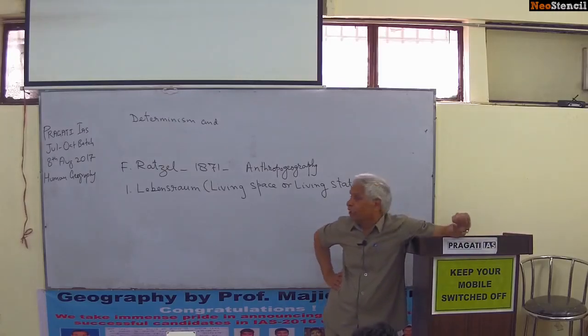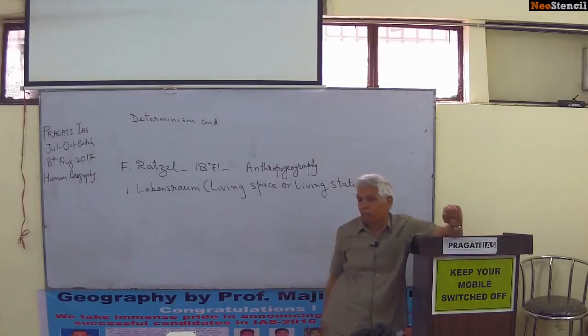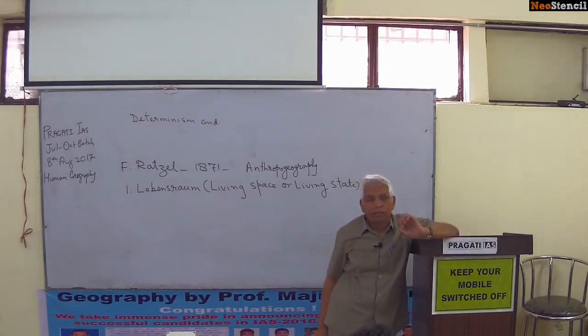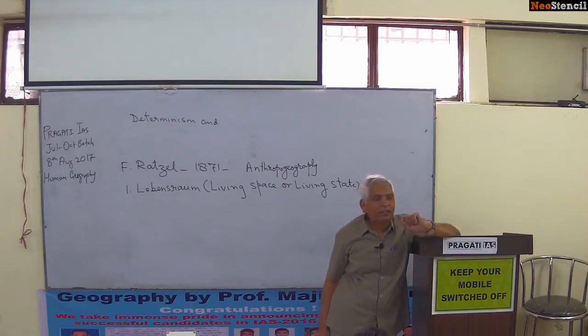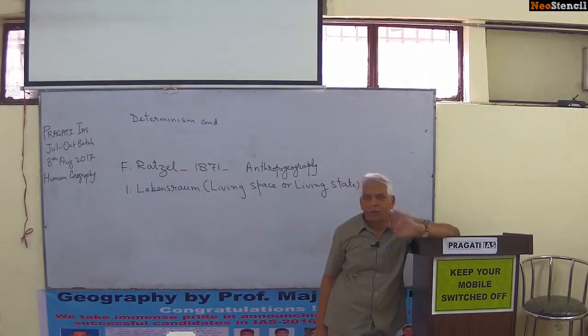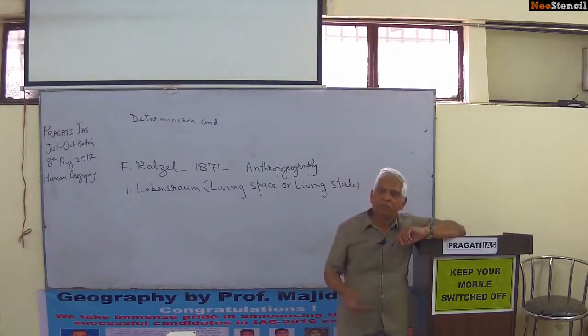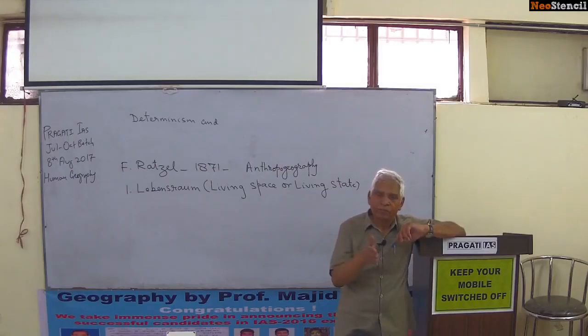So this is one thing. If there is a short note on Lebensraum, you have to write that this term was coined by Friedrich Ratzel in his book Anthropogeographie, right? And he was influenced by Charles Darwin's book Origin of Species, who said might is right, who said survival of the fittest.